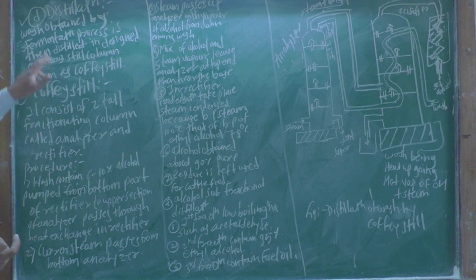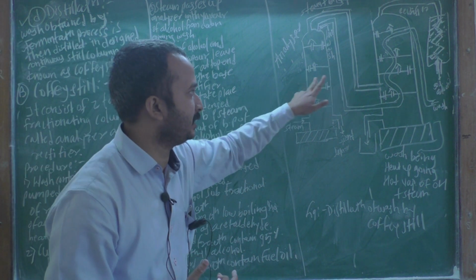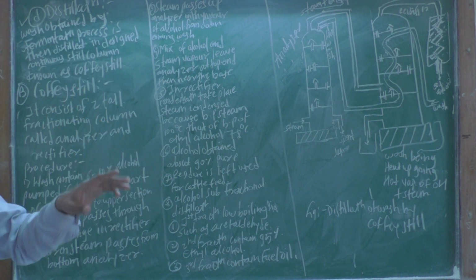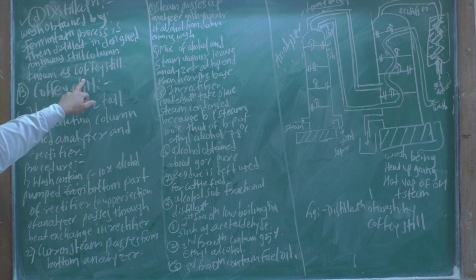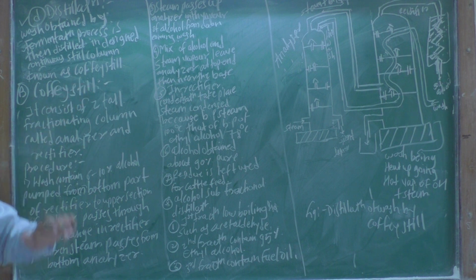It means that after the fermentation process you obtain the wash, and that wash is distilled in the design containing still column. You have to distill the wash, and it is called the coffee still.